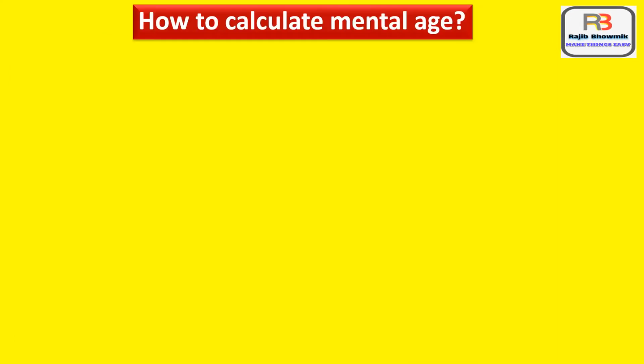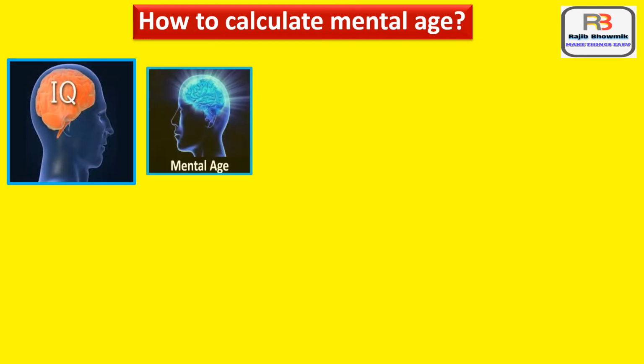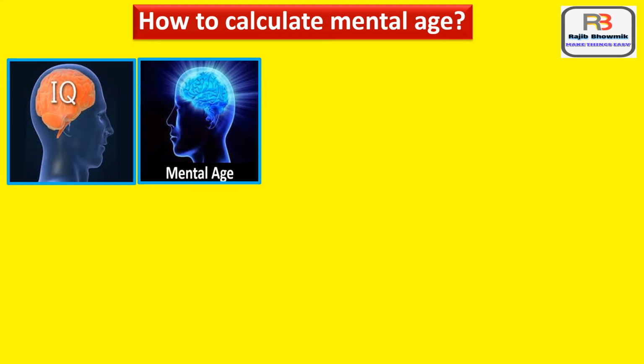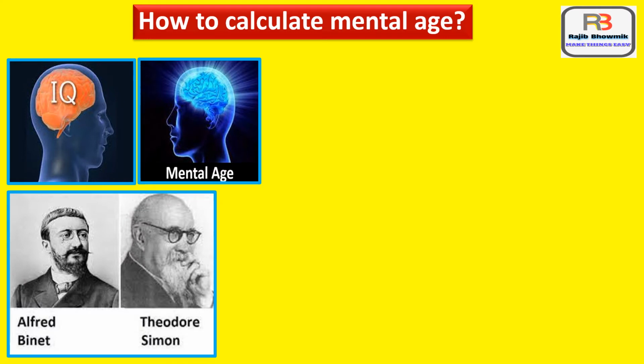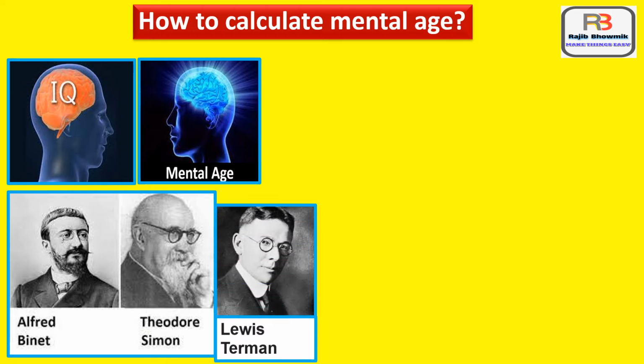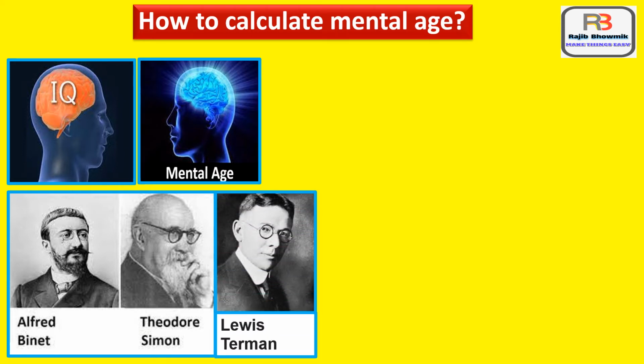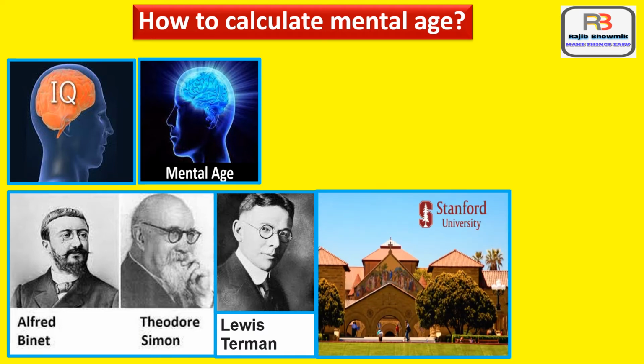Now I'll tell you how to calculate mental age. To know the IQ of a person, we first need to know the mental age of that person. To know mental age, various tests are there. In 1905, two French psychologists, Alfred Binet and Theodore Simon, discovered an assessment test. After that, it was modified by an American psychologist, Louis Terman, along with Binet at Stanford University for current use of intelligence assessment. Afterward, it was named the Stanford Binet Test 1.